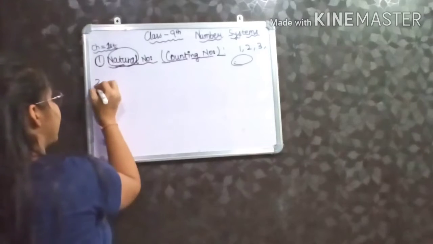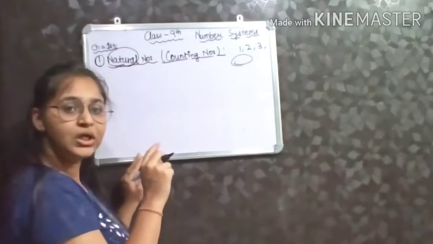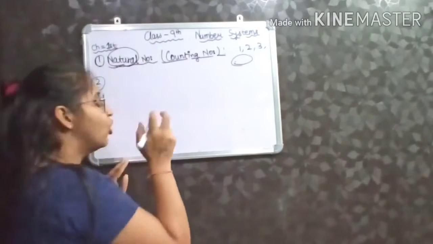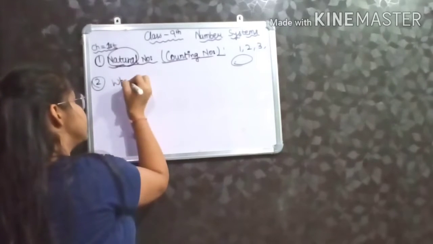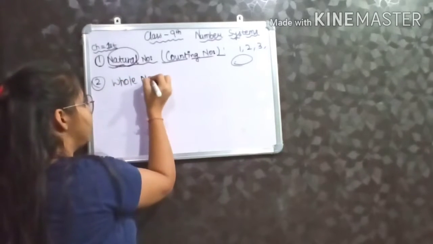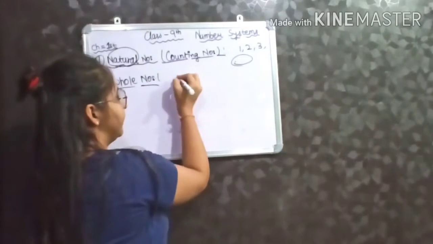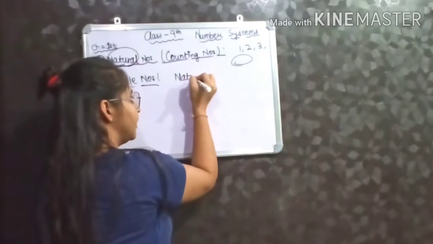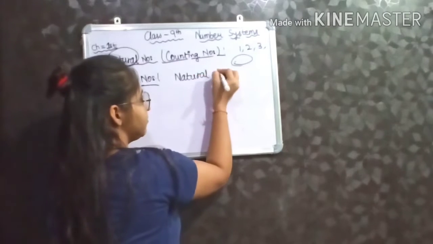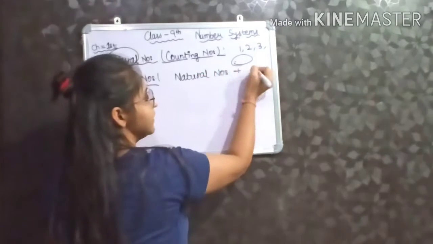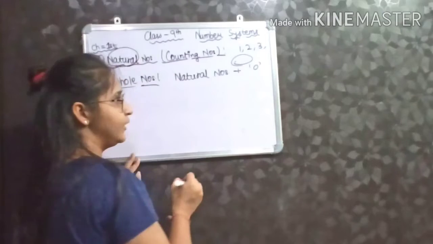Now the second type, after natural numbers, is whole numbers. Whole numbers means natural numbers plus the another number 0.